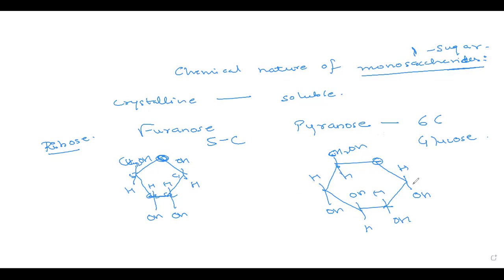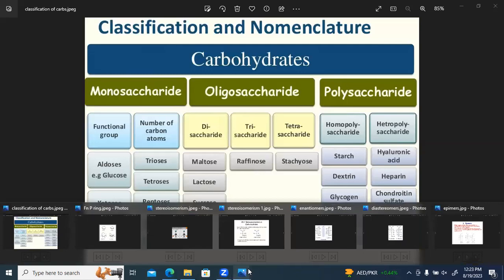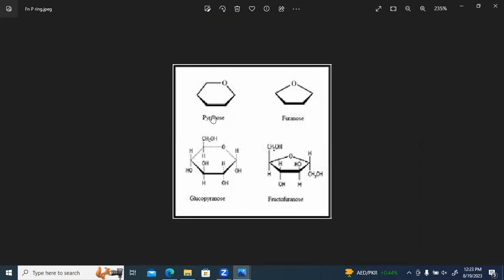Okay, so on the basis of chemical structure of monosaccharides, they can be classified as a furanose like this and a pyranose ring. I'll show you a diagram for this. So here we have a furanose and a pyranose ring. Here you can see this is the pyranose ring. The pyranose has a 6-carbon structure. A furanose has a 5-carbon ring structure.